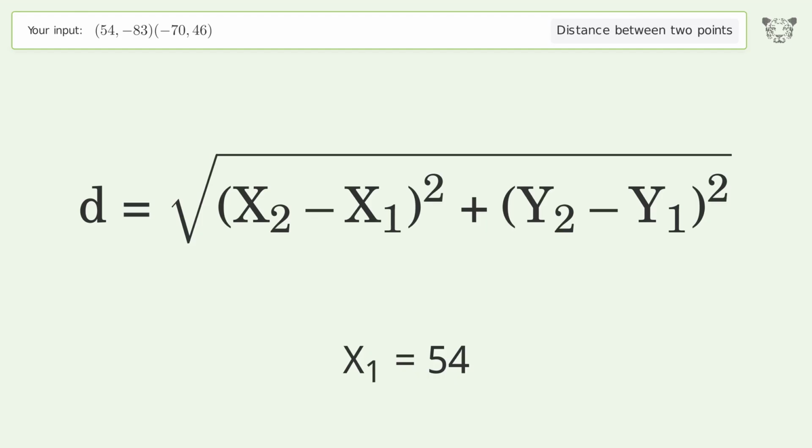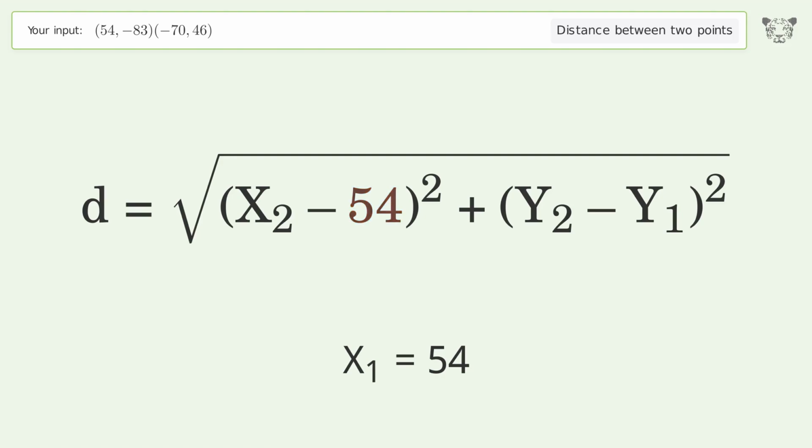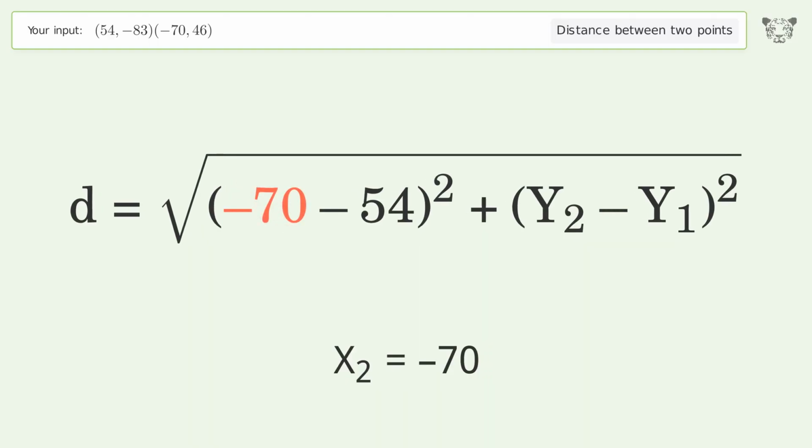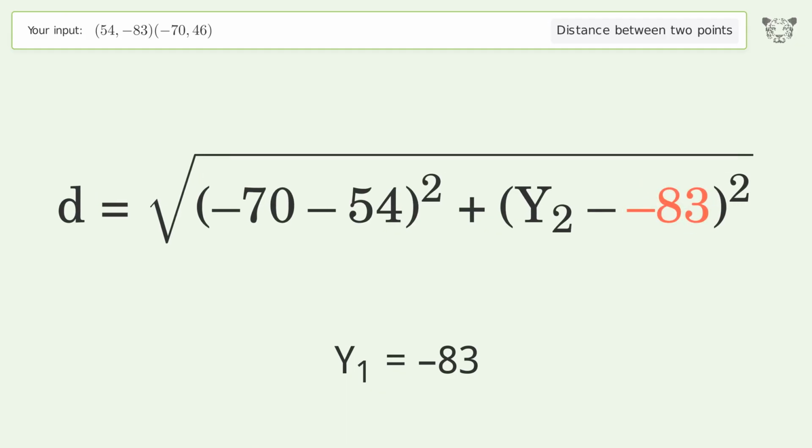x1 equals 54. x2 equals negative 70. y1 equals negative 83. y2 equals 46.